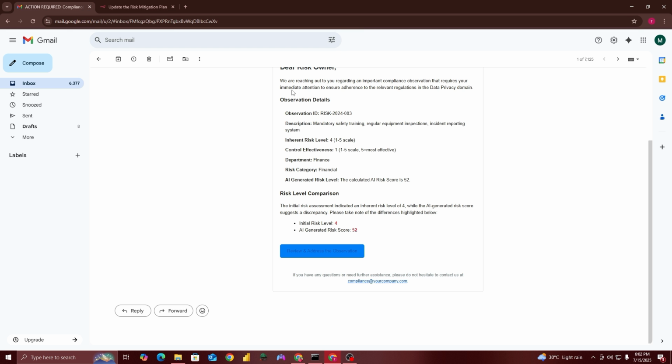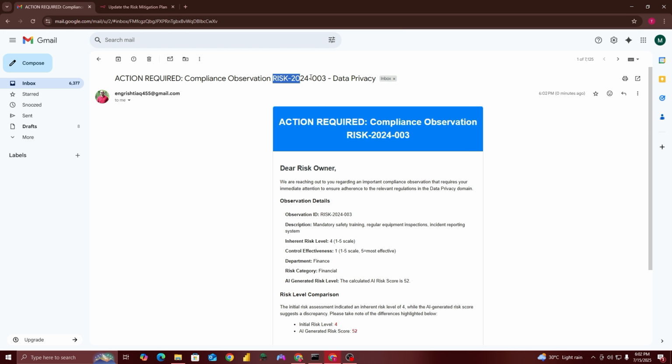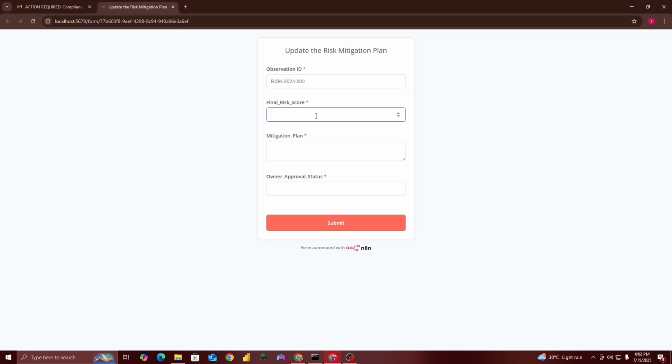And I will click on this form, and now the risk owner has to add, for example, for this risk observation ID, the final risk score, which is for example 8, and a mitigation plan, in order to conclude this process quickly. And approval status is pending, and then I will submit.